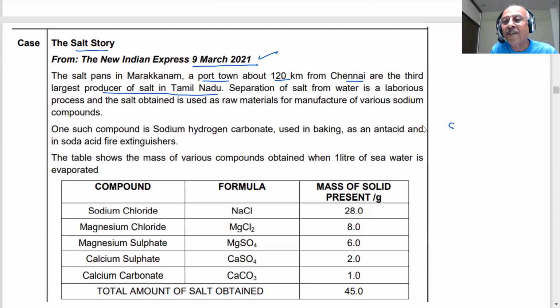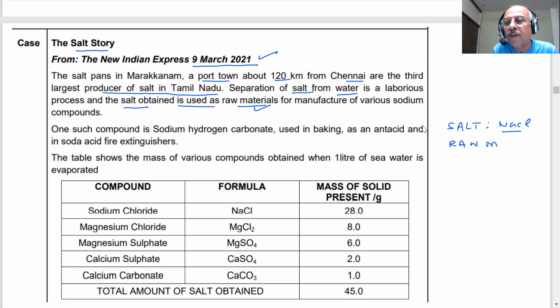You already know, students. You have read this in acids, bases, and salts. The salt is NaCl, sodium chloride. As you have read in the NCERT book chapter, it is obtained by the evaporation of seawater. Seawater is a source of salt, and many other compounds are also present. Separation of salt from water is a laborious process, and salt is used as a raw material. Important point, raw material.